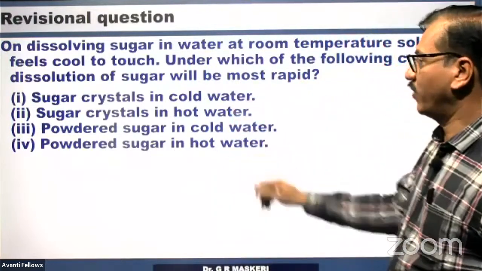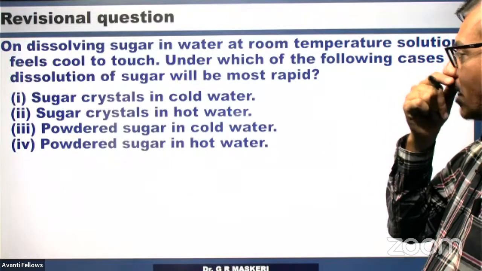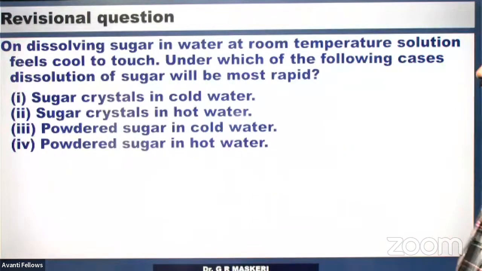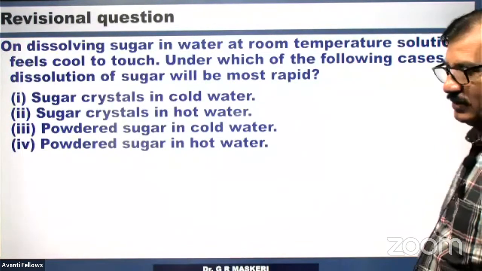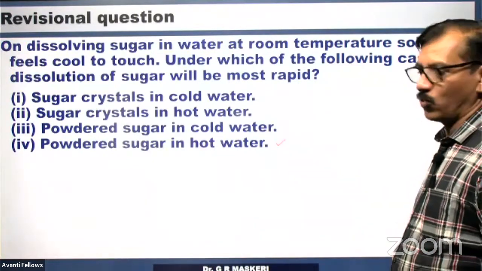So which condition favors the dissolution of sugar most rapidly? Sugar crystals in cold water, sugar crystals in hot water, powdered sugar in cold water, powdered sugar in hot water. So powdered sugar in hot water.